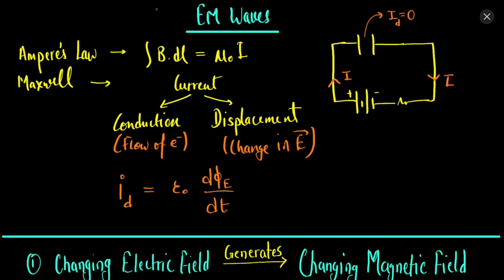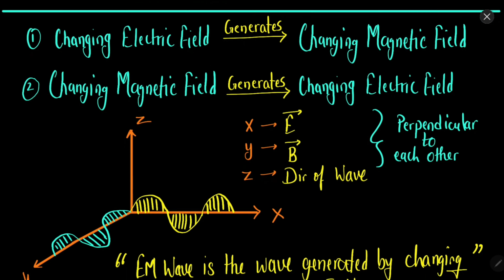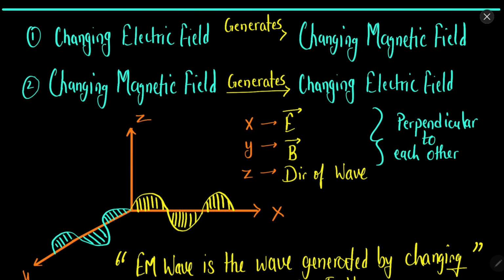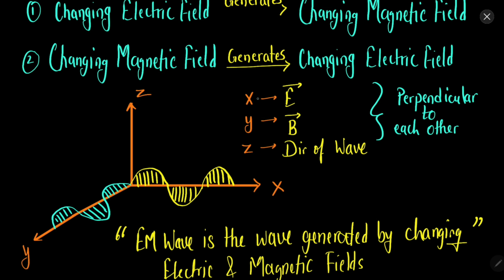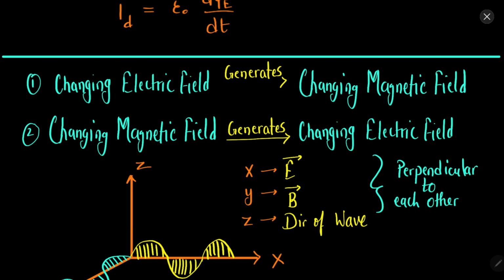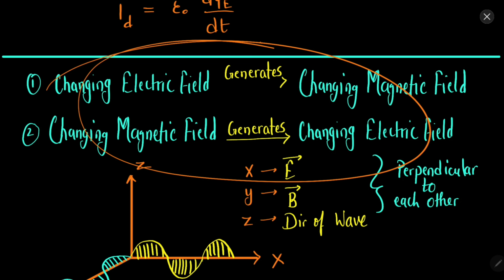So now we can move on to the concept of electromagnetic waves. How are electromagnetic waves produced? We know that a changing electric field can generate a changing magnetic field, and a changing magnetic field can generate a changing electric field. Let's say we have an electric field initially, changing with time. It will generate a magnetic field. This magnetic field in turn will generate another electric field, and this electric field will again generate a magnetic field. So there will be a cycle, and because of that, electric and magnetic fields will keep on getting generated. So electromagnetic waves are generated because of the changing electric and magnetic fields.